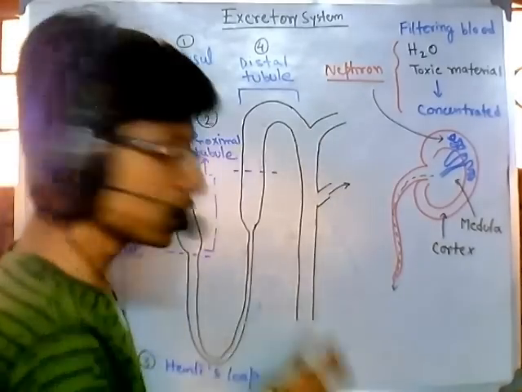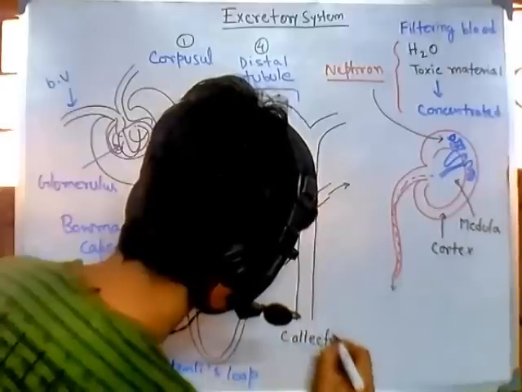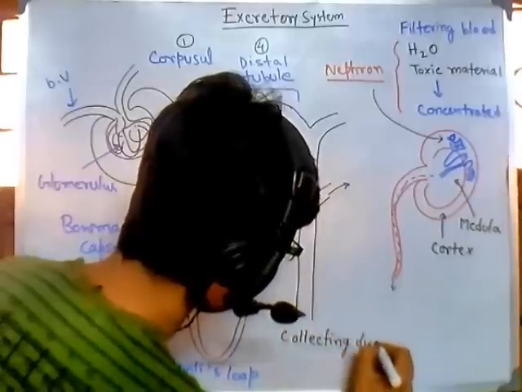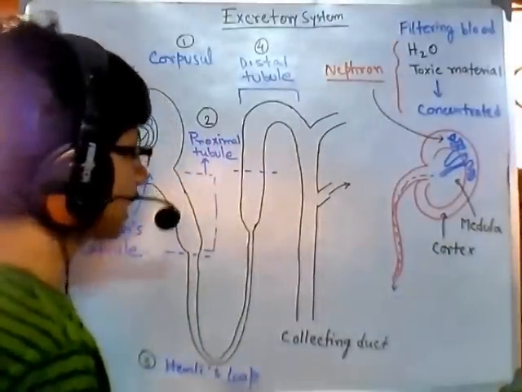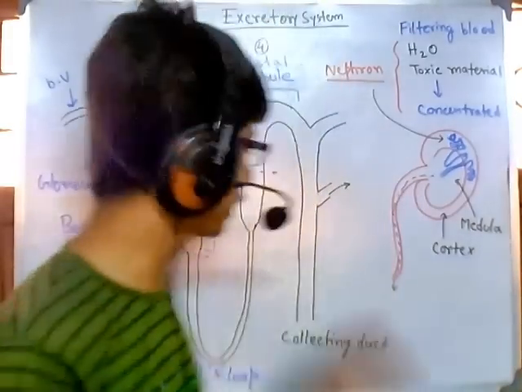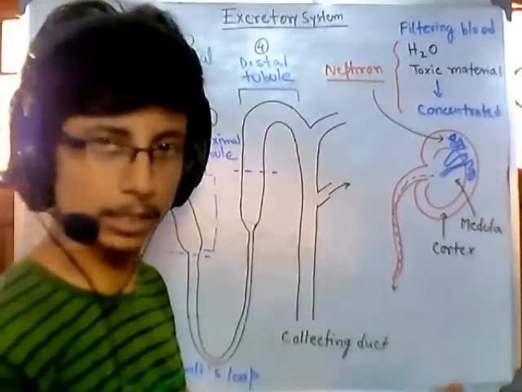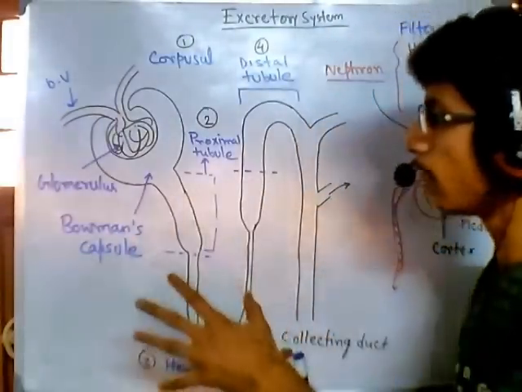So this is not exactly a part of each nephron, but this is a common passage for all nephrons to collect the urine. So this is termed as collecting duct. Okay. So this is collecting duct, and I don't prefer to call it a part of each nephron. I just make it a common passage, collecting duct. Okay. So this is it, guys. This is kind of an overview of the structure of